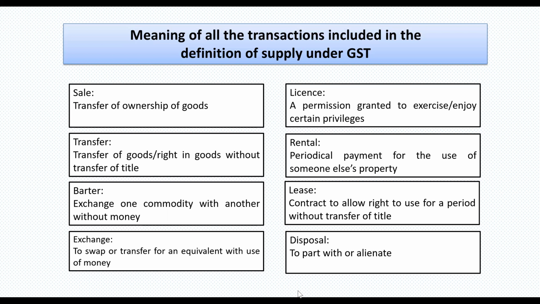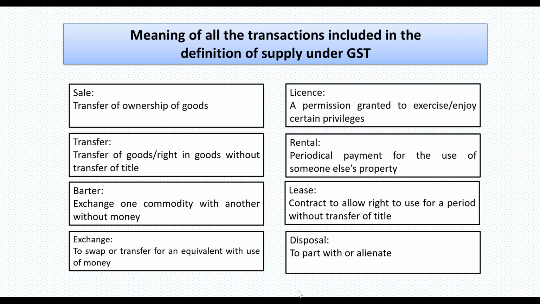So rental and lease are sometimes used in place of each other. But rental is when the transaction is of the nature of periodic payment, where the terms and conditions are such that one person will pay periodic payment to another. That is generally called rental. And lease is for the long term, for the long run, without transfer of title. But there is a thin line of difference between rental and lease. When there is an agreement or condition that periodic payment would be made, it is considered rental, otherwise lease.